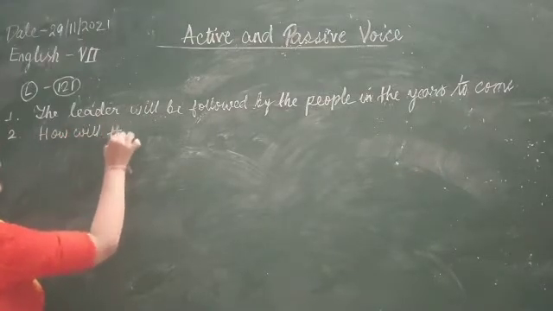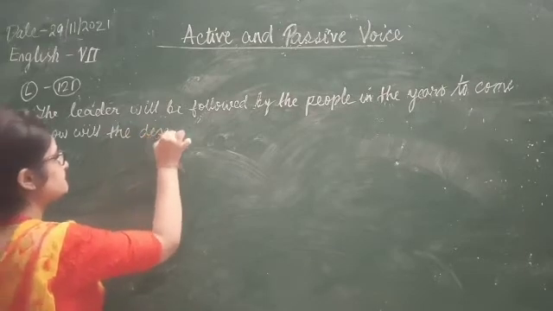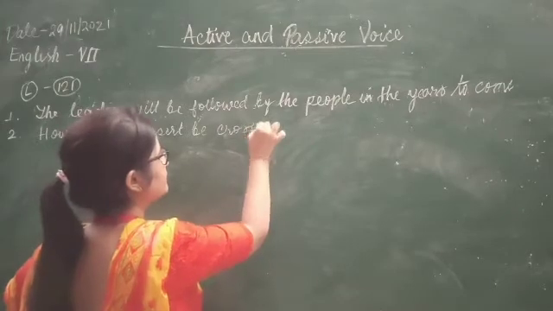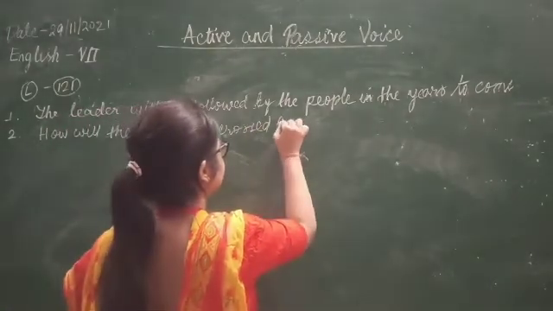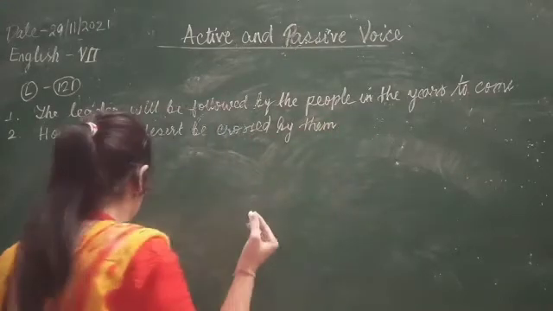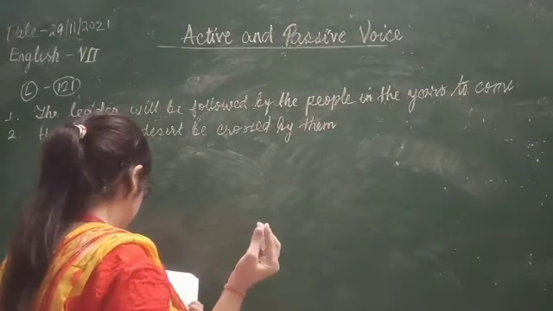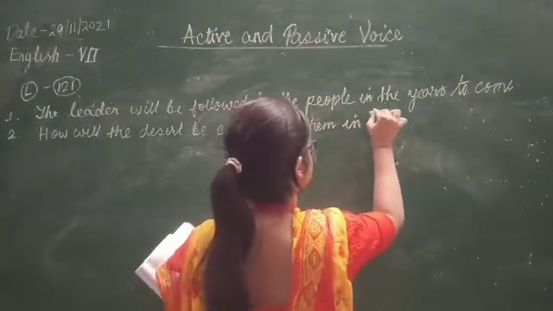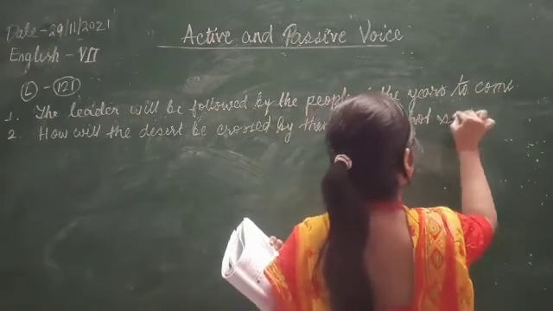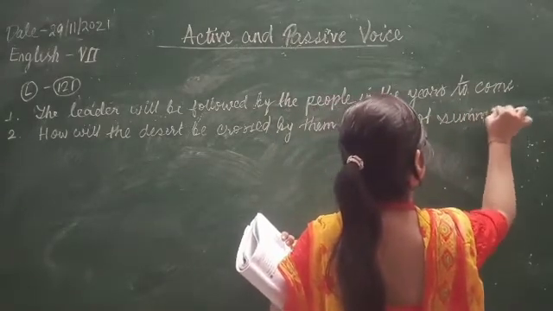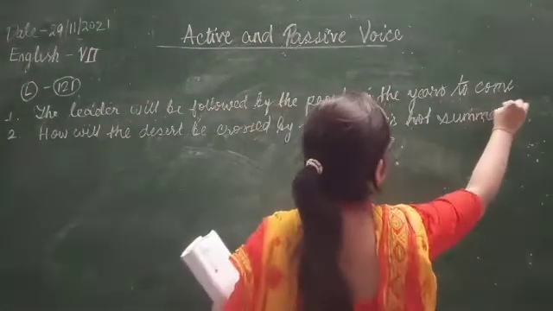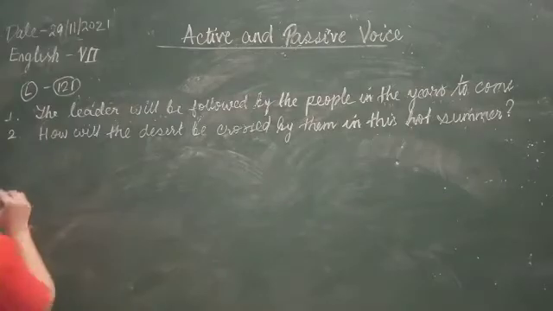See the third form of the verb I'm using: crossed by them. Okay, and a question mark will be there because it's an interrogative sentence.